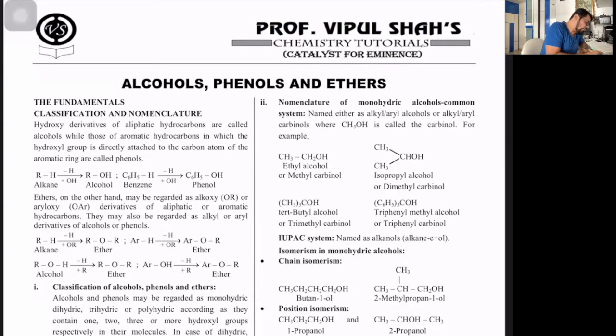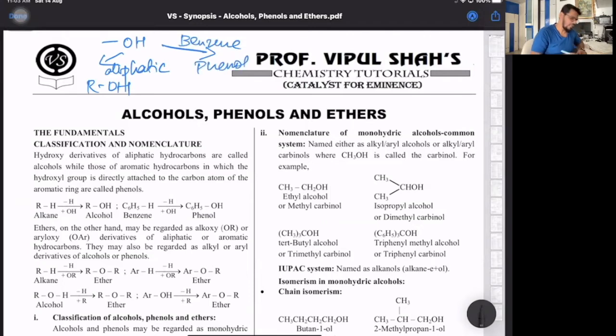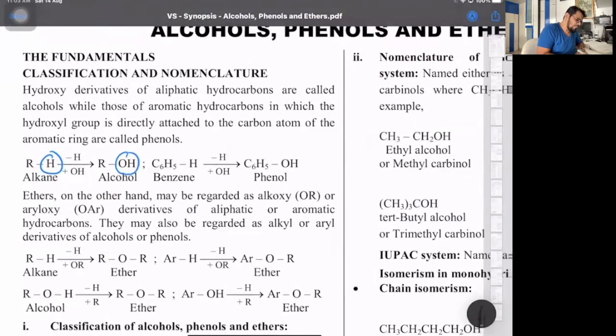If the OH is directly attached to the aliphatic chain, then that is what we call alcohols. And if the OH is directly attached to the benzene ring, then that is what we call phenols. That's the first part. So look at that. Alkane, replacing the H by OH; and for benzene, replacing the H by OH, that is phenol. Next definition, ethers. Ethers, alkoxy derivatives of alkanes.